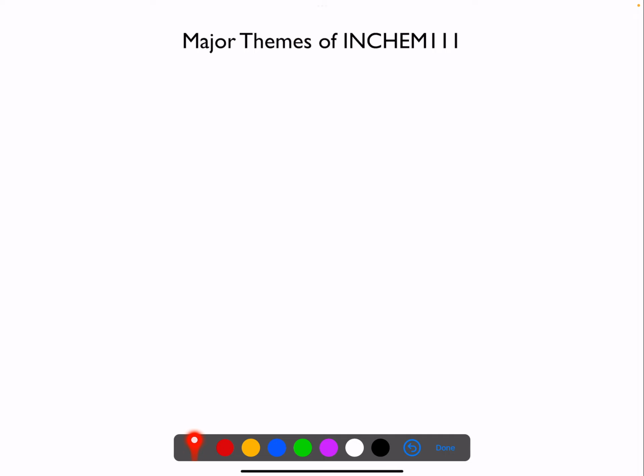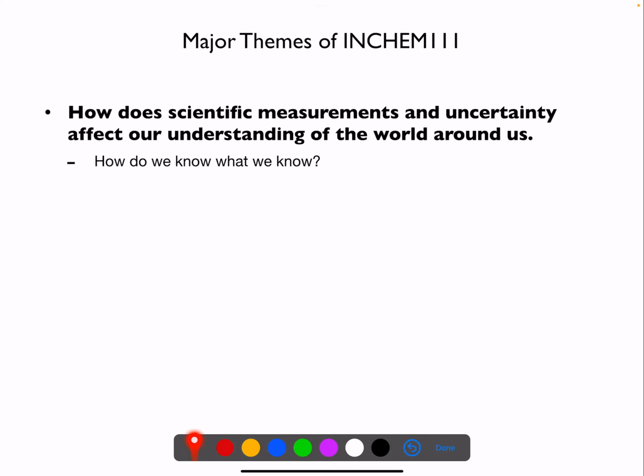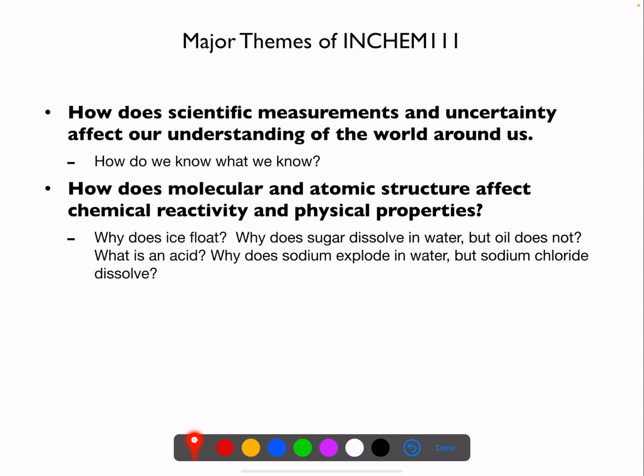As we go through the course of Ion Chem 111, there are some major themes that we're going to see. How does scientific measurement and uncertainty affect our understanding of the world around us? This is the question of how do we know what we know, right? What is the precision of our measurement? Where are the holes in those measurements? What do we know, and how do we know it?